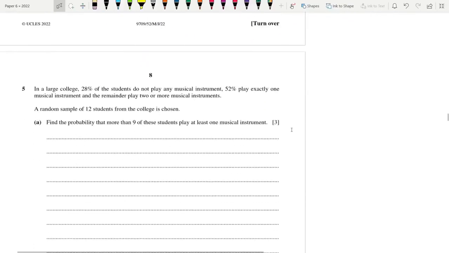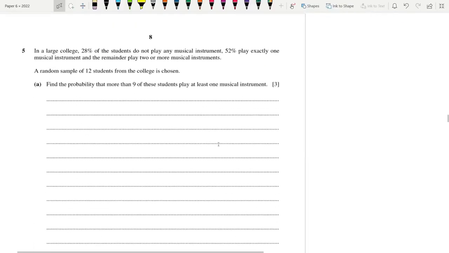Done with 4 questions. Now for question number 5. In a large college, 28% of the students do not play any musical instrument. 52% play exactly one, and the remainder play 2 or more. Find the probability that the students play at least one. So what does at least one mean? One or more. So no instrument is basically 28%.